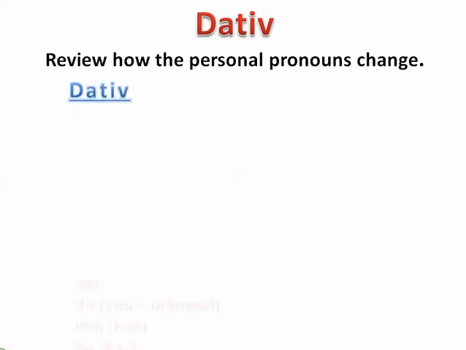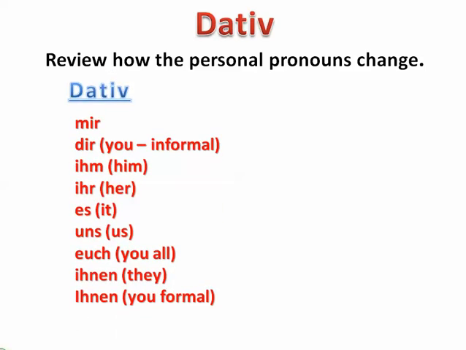Let's review how the personal pronouns change in the dative. They change based on whether or not they are subject pronouns, direct object pronouns, indirect object pronouns, or even reflexive pronouns. So we're just going to talk here about the indirect object pronouns, or dative pronouns, to put it another way. So you have mir for me, dir for the informal you, ihm for him, ihr for her.